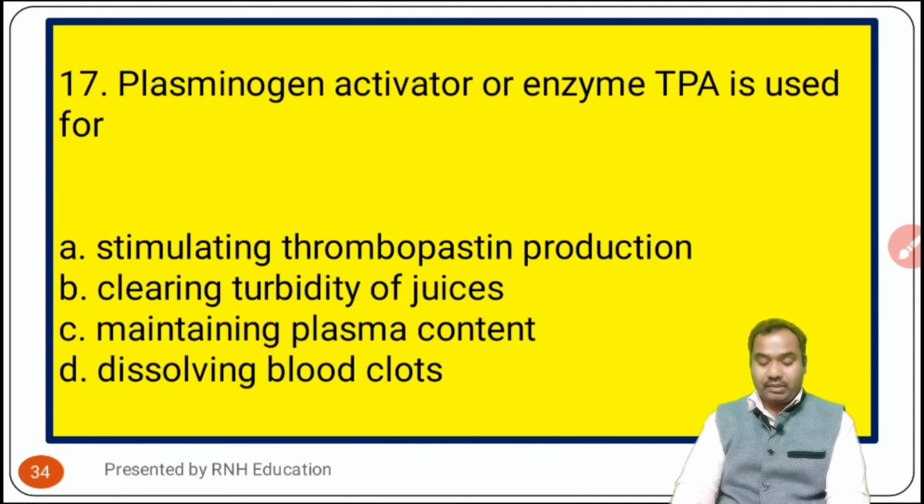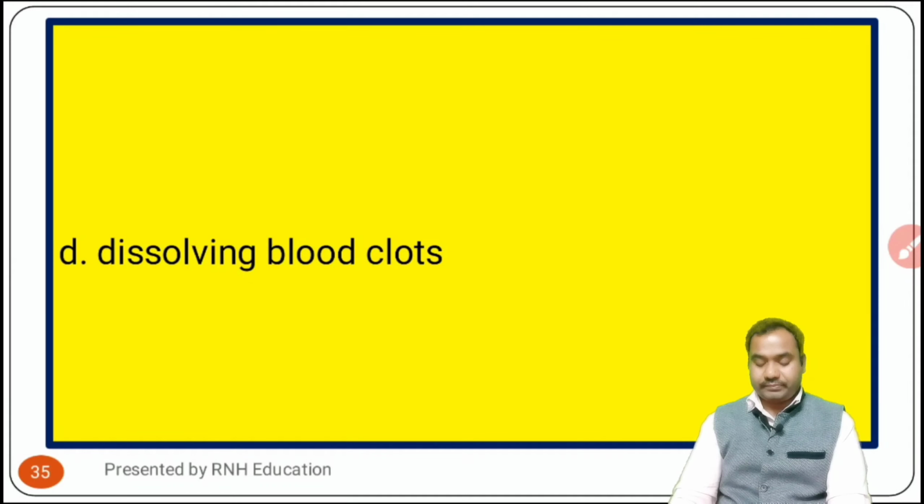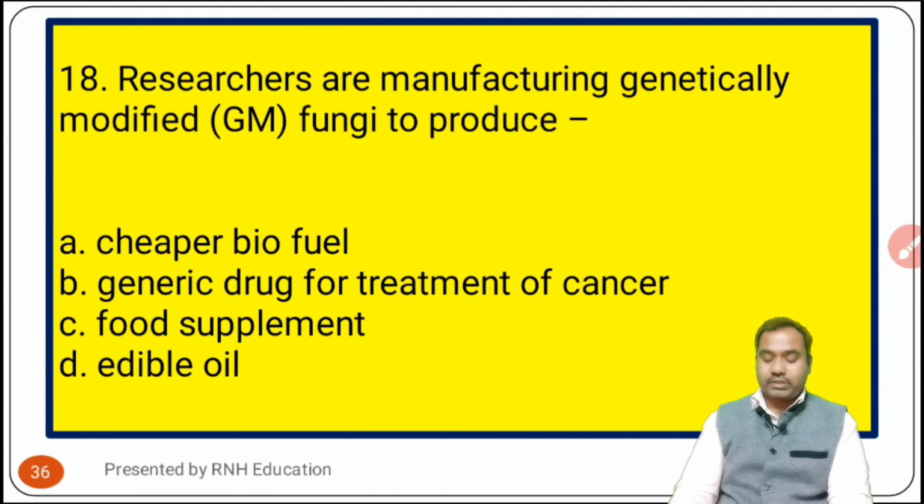The question is question number 17. Plasminogen activator or enzyme TPA is used for. Options are A, stimulating thromboplastin production. Option B, clearing turbidity of juices. Option C, maintaining plasma content. Option D, dissolving blood clots. Okay, now see the answer. The answer is dissolving blood clots. Okay, going to next one.